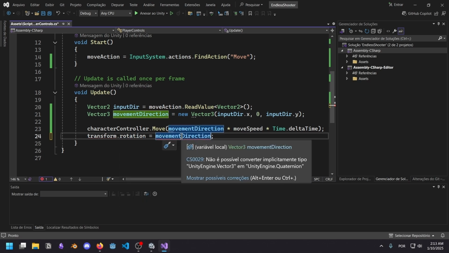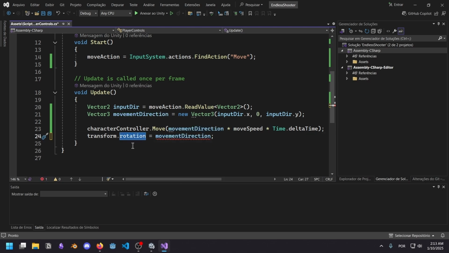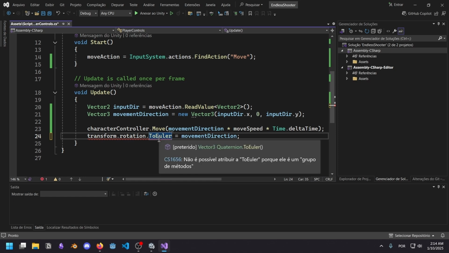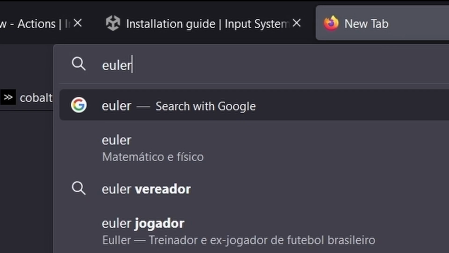Oh, it's not able to convert vector 3 to quaternion. So rotation is represented in quaternions and Euler angles, which, I don't know how to pronounce this, by the way. I say Euler. I don't know, it's Euler, Euler, Euler.